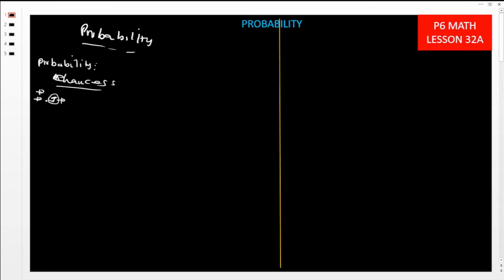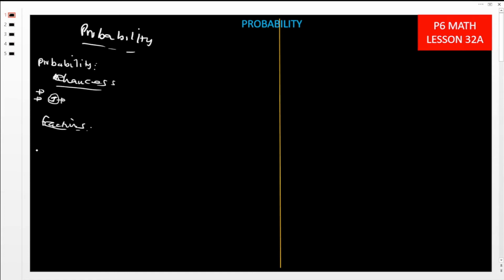So probability simply means the measure of chances, and it can be written in terms of fractions.